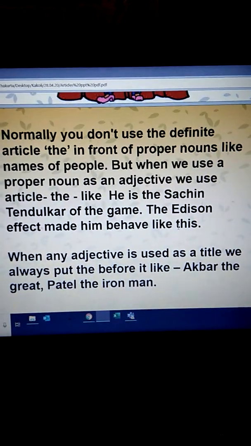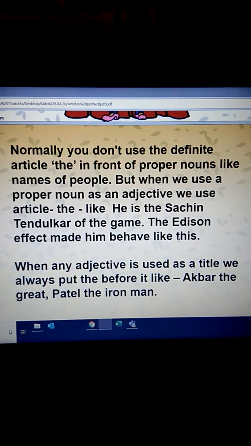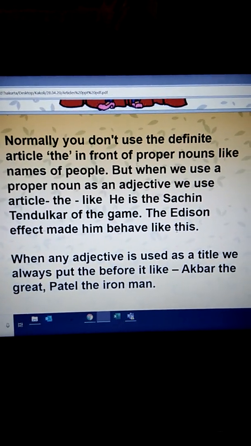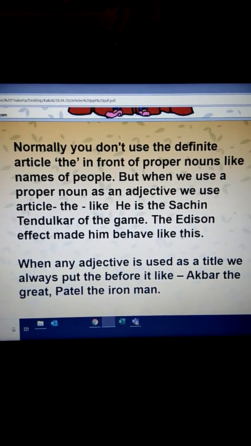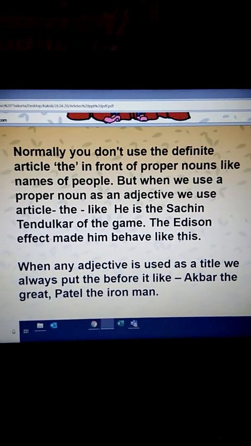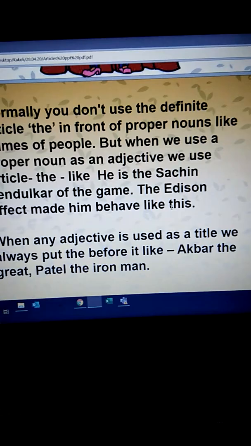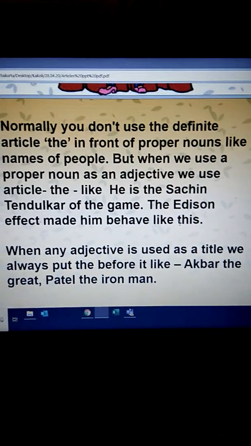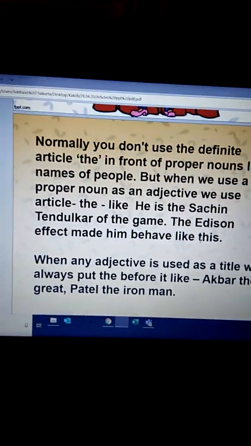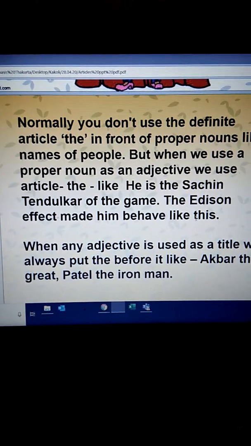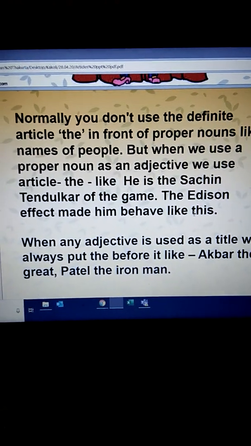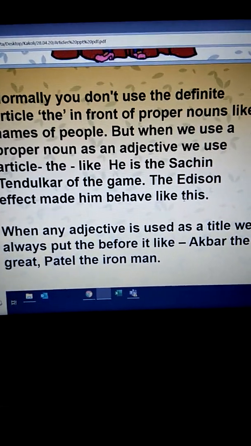See, this is another important slide. Generally, we do not use the definite article the in front of proper nouns like the name of a person. But when that proper noun is used as an adjective in a sentence, then we use the in front of that word. Like the Sachin Tendulkar.